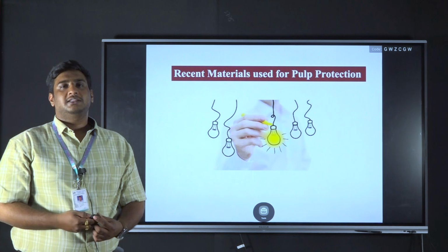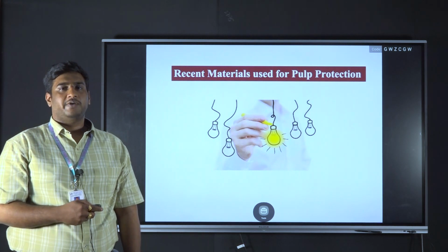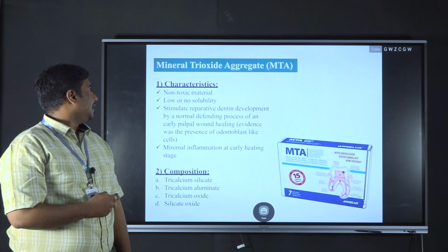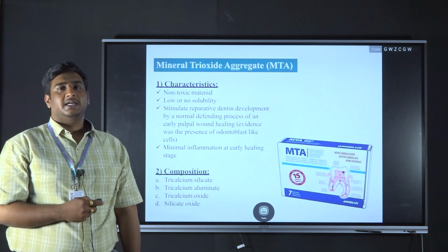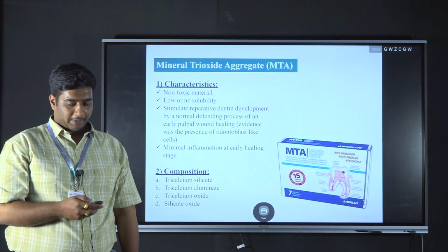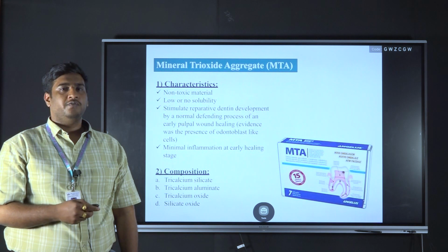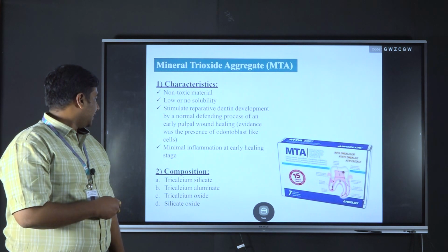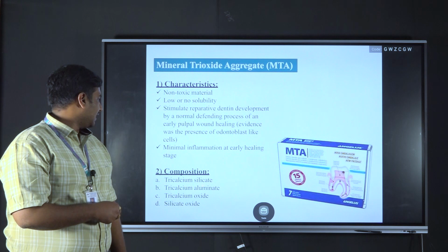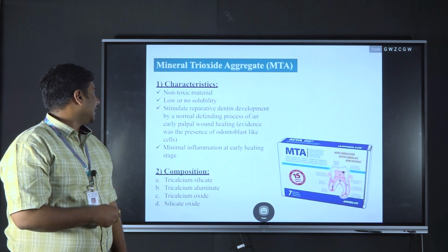Coming to the recent materials that are available for the pulpal protection, first one is MTA. MTA refers to mineral trioxide aggregate. It can be used as a pulp protection agent. It is superior to that of calcium hydroxide. It is composed of tricalcium silicate, tricalcium aluminate, tricalcium oxide and silicate oxide.